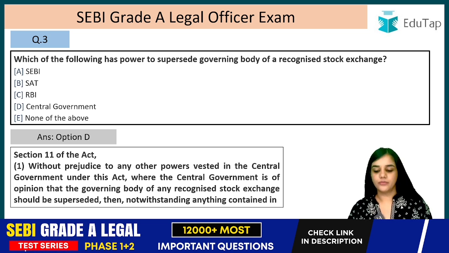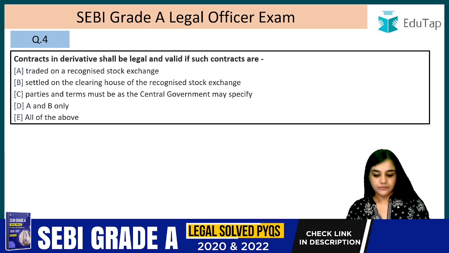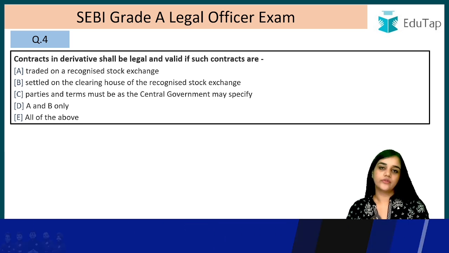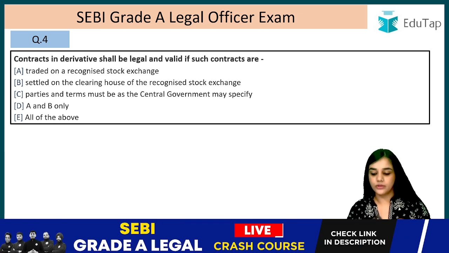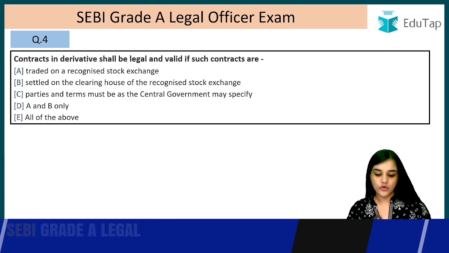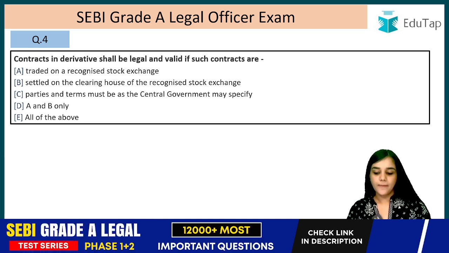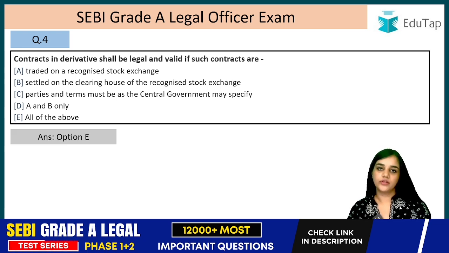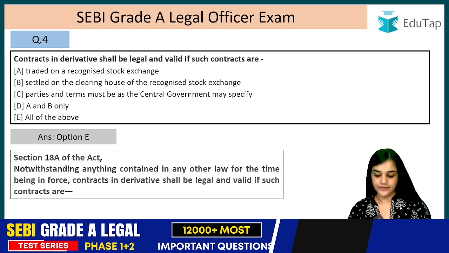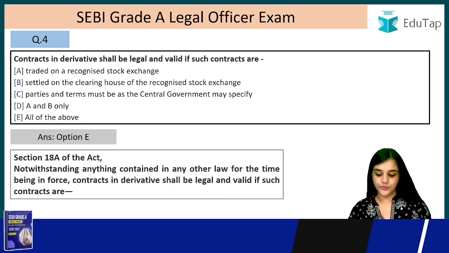Let's move on to question number 4. Contracts in derivative shall be legal and valid if such contracts are: traded on a recognized stock exchange, settled on the clearing house of the recognized stock exchange, between parties and on terms as the central government may specify. The answer is all of the above. All of these are valid. All of these are true.